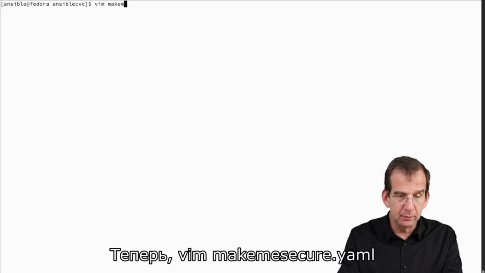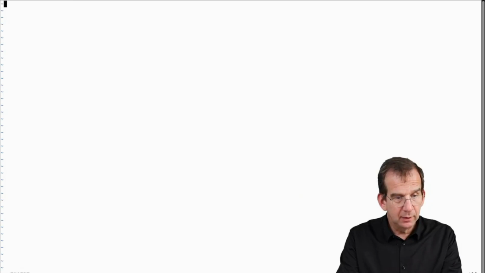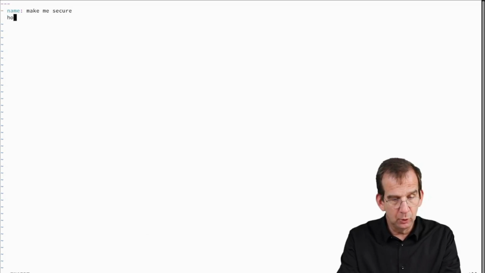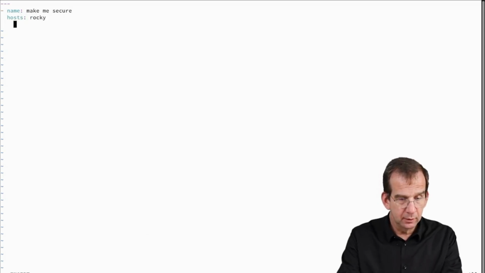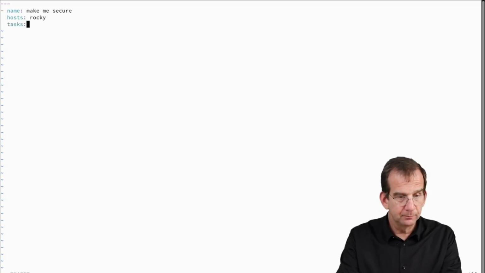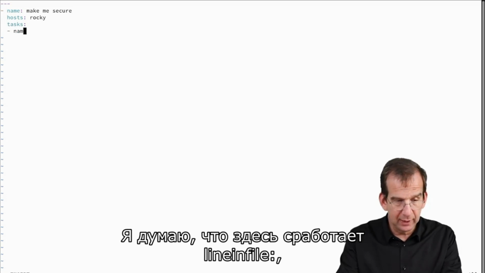So vim makemesecure.yaml, and we are using makemesecure, hosts rocky. Tasks, oops. And what are we going to do? Well, I think that lineinfile is good enough.